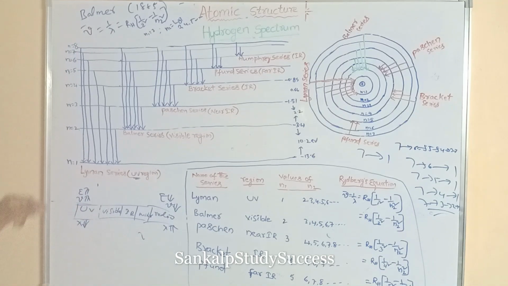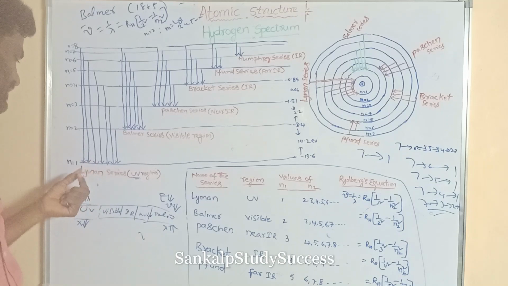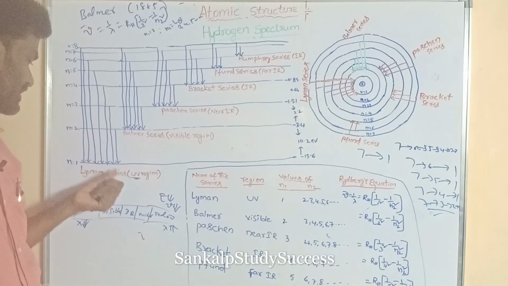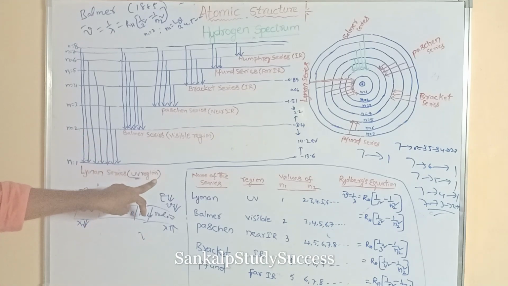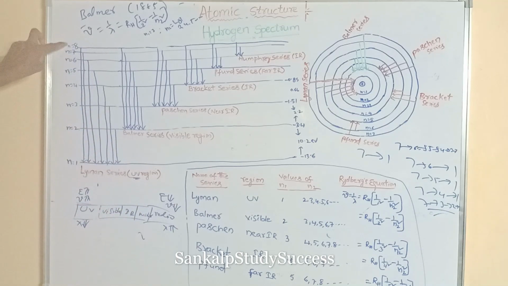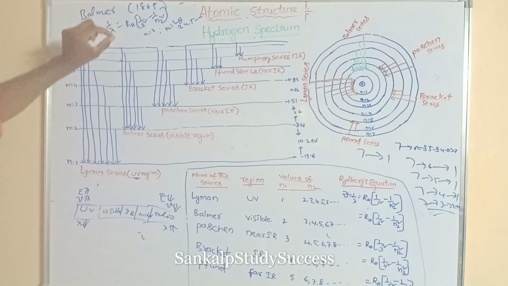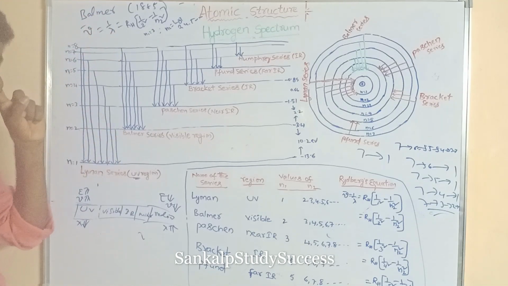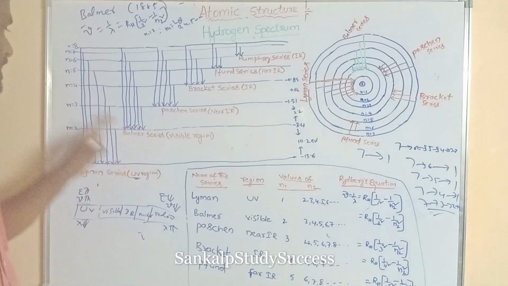So in the Lyman series, what is the Lyman series? The series of spectral lines is obtained in the UV region when the electron jumps from a higher energy level to the first energy level. Similarly, the Balmer series is already studied. When the electron jumps from a higher energy level to the second energy level, spectral lines are obtained in the visible region. This is said to be the Balmer series.